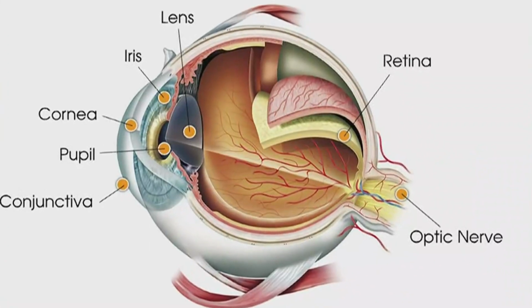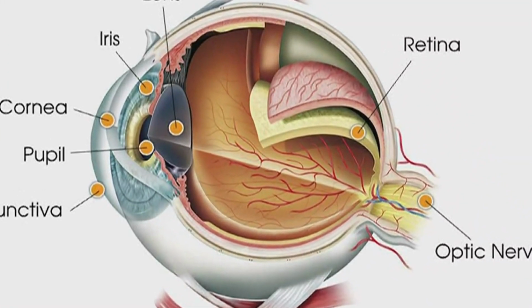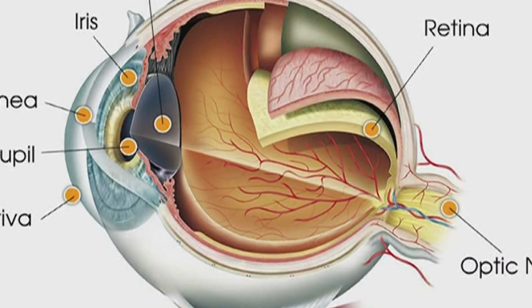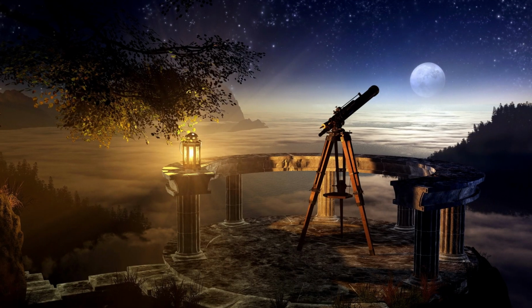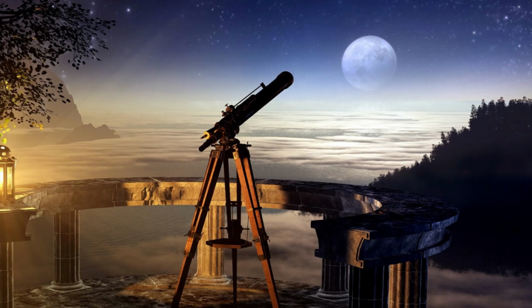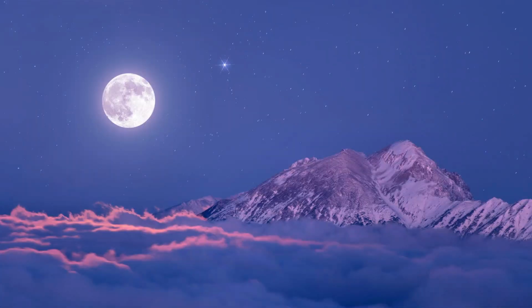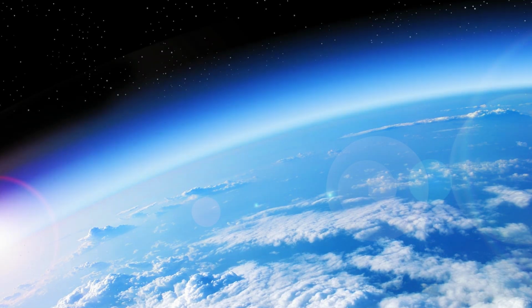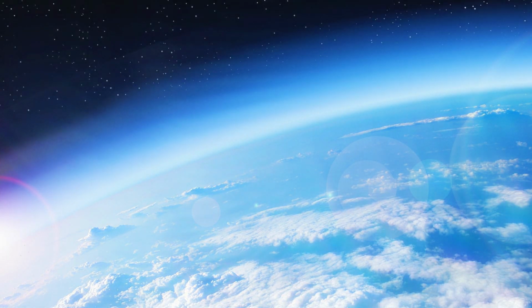He studied the anatomy of the eye. He described in detail the structure of the eye and the mechanisms by which we see. Astronomy. He developed a new theory of moonlight. He argued that the moon does not emit its own light but reflects the light of the sun. He proposed a model of the atmosphere. He took the first steps toward understanding the thickness and density of Earth's atmosphere.